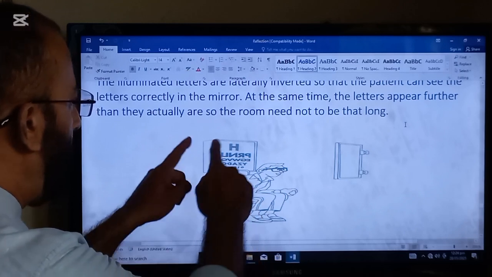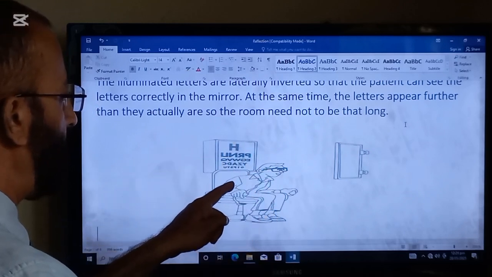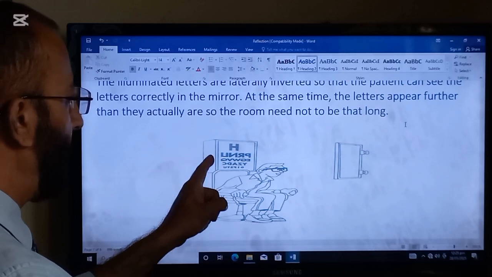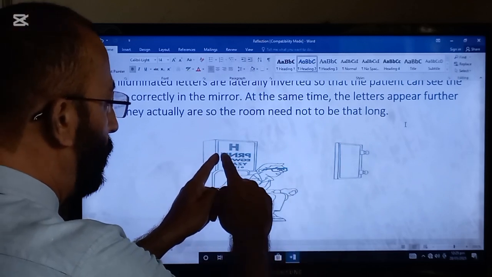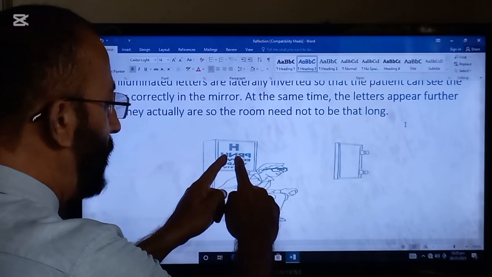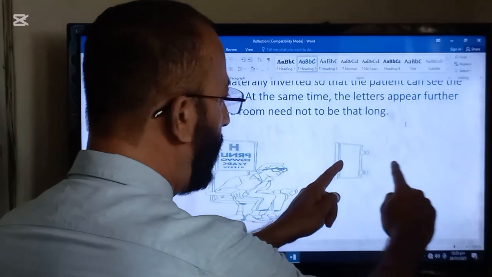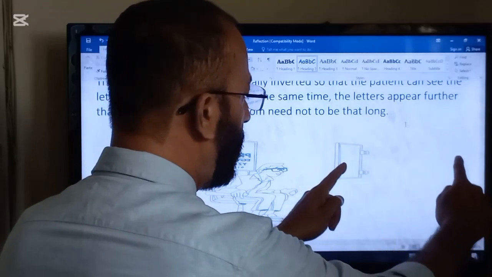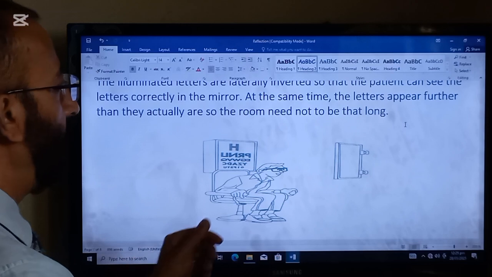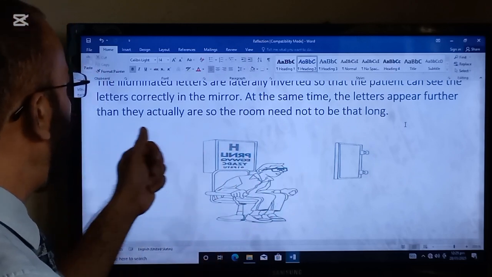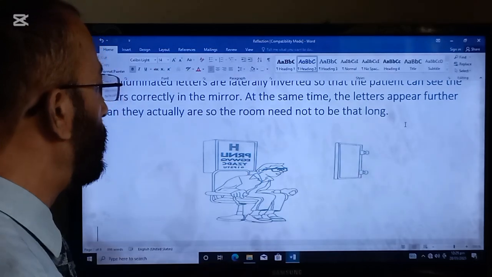For example, the illuminated box is just behind the patient, and the patient is looking at its image in the mirror. So whatever the distance of the illuminated box to the mirror, the image will be formed at the same distance in the mirror. So this is the reason the letters appear further than they actually are, so that the room need not be that long.